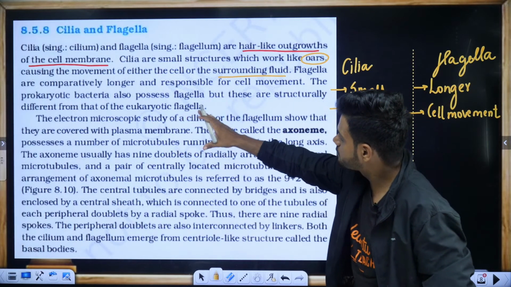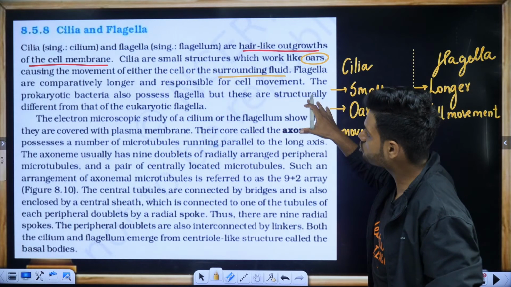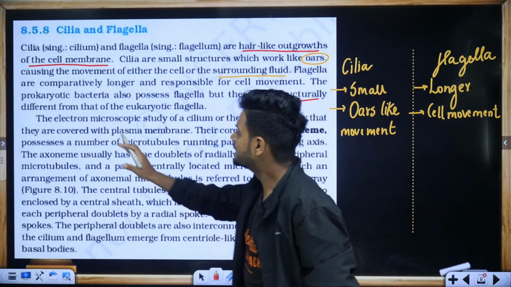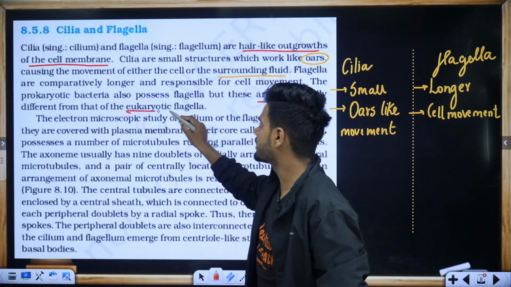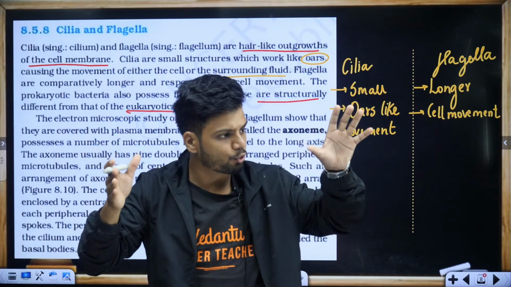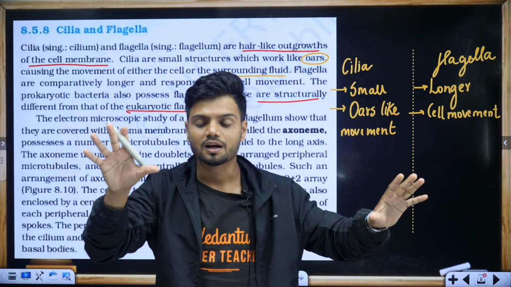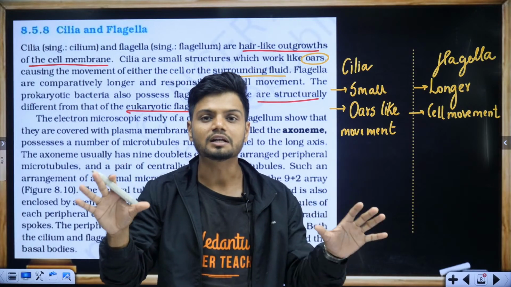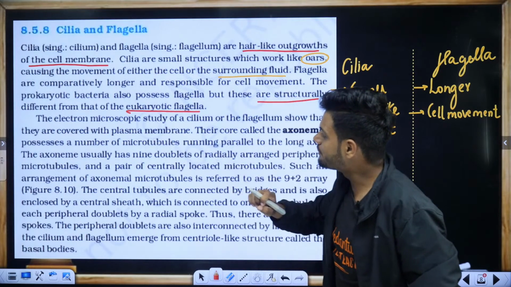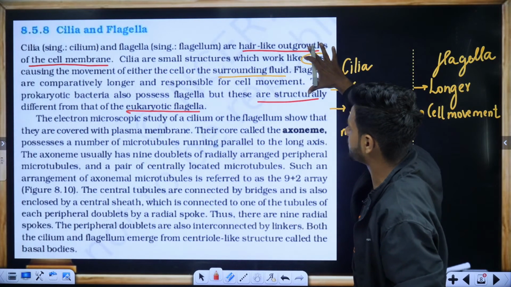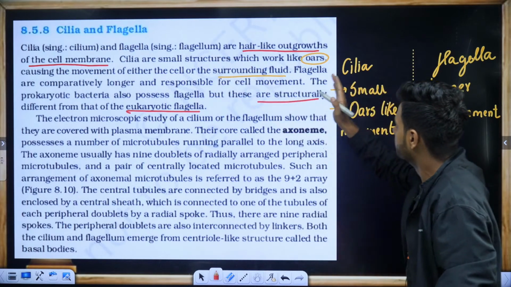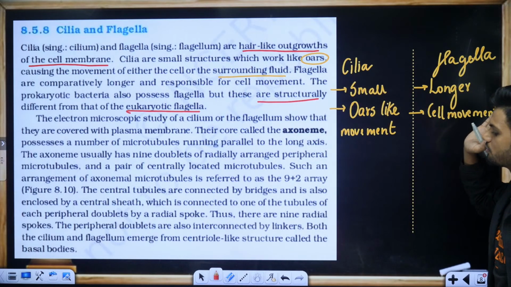Prokaryotic bacteria also possess flagella, but these are structurally different from that of eukaryotic flagella. So there is a vast difference between prokaryotic flagella and eukaryotic flagella. Both are very different from each other. Now, electron microscope study. Students, any doubt in the first paragraph? The only thing you need to know here is the difference between cilia and flagella.